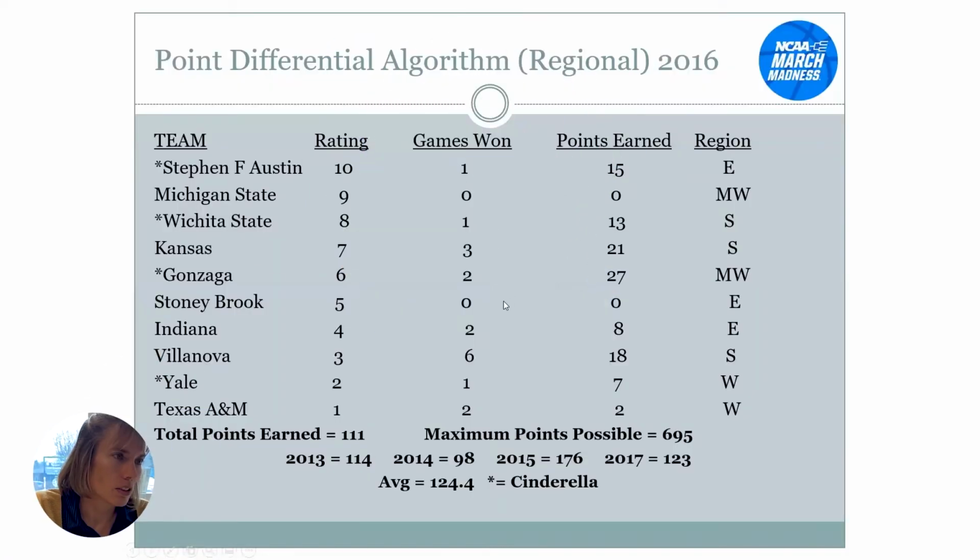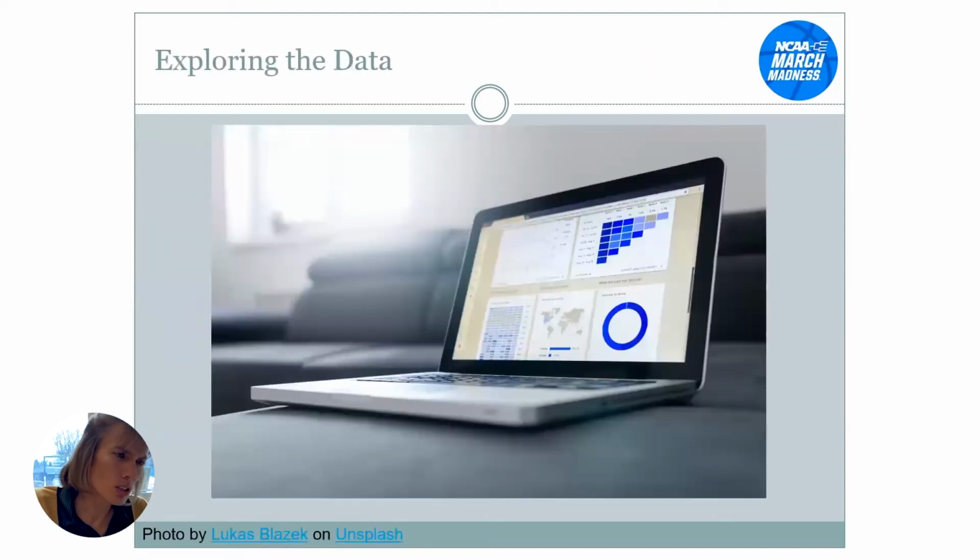So this algorithm that we're doing here, not great. So what we can do is explore the data a little bit more. So let's start by doing that.